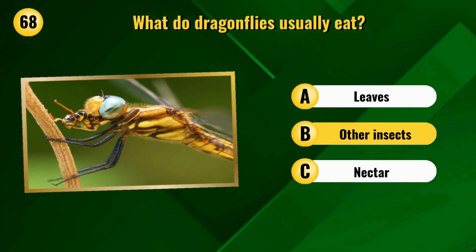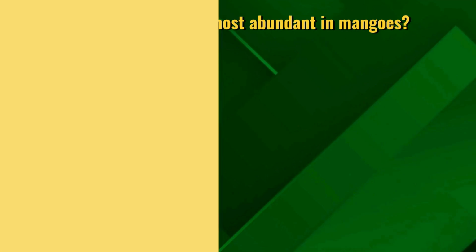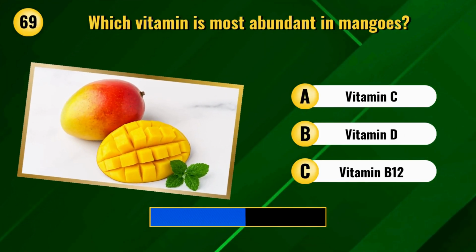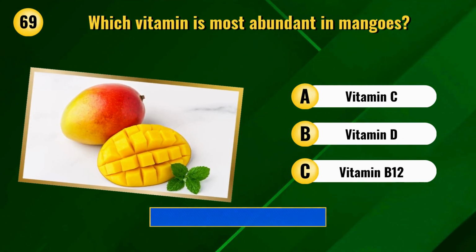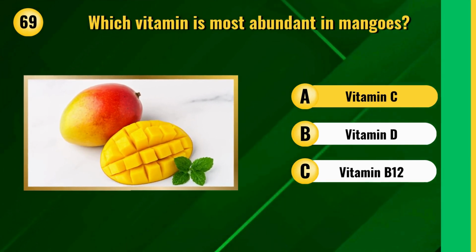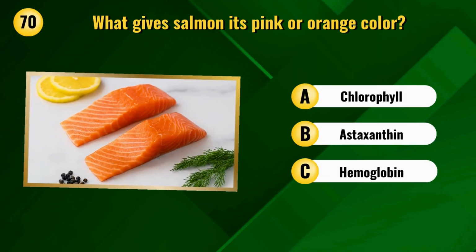Other insects. Which vitamin is most abundant in mangoes? What gives salmon its pink or orange colour?